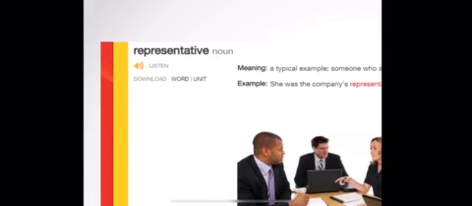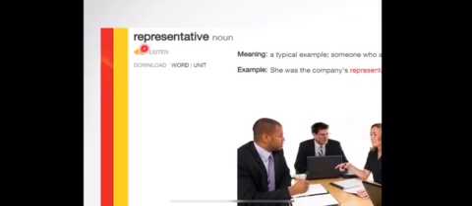Next word. Everybody say it with me. Representative. Again, representative. Very good job. The word representative is going to be discussed in two forms, the noun and the adjective form. Let's start with the noun.